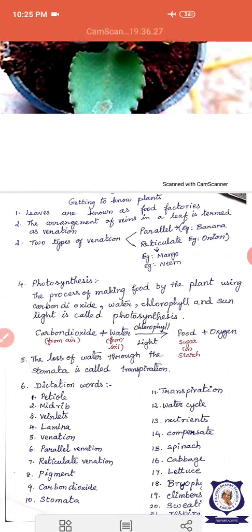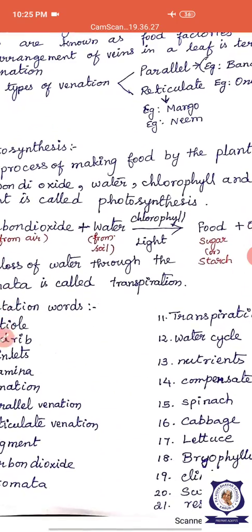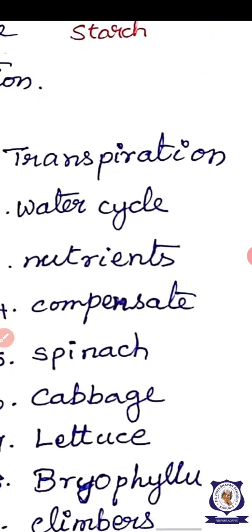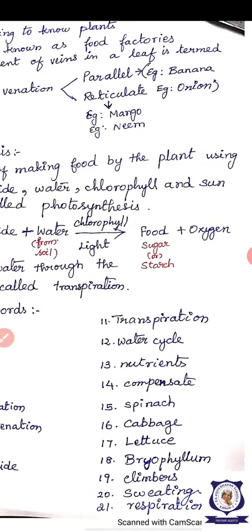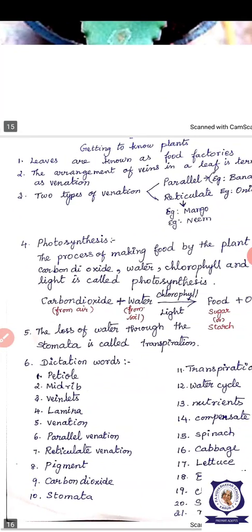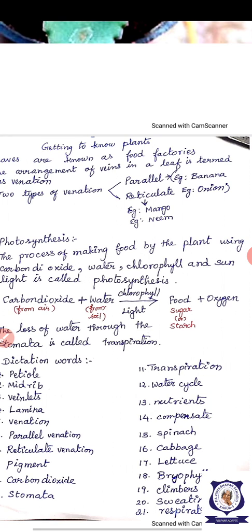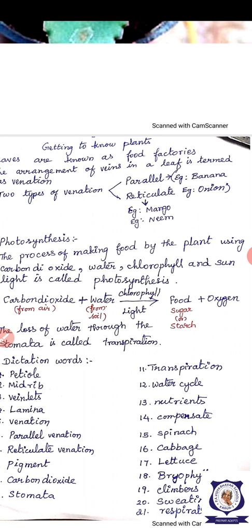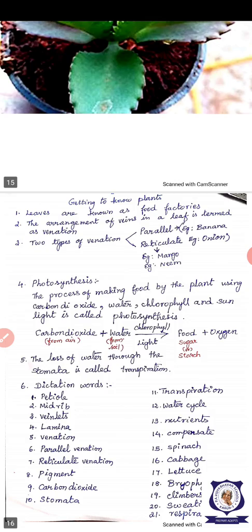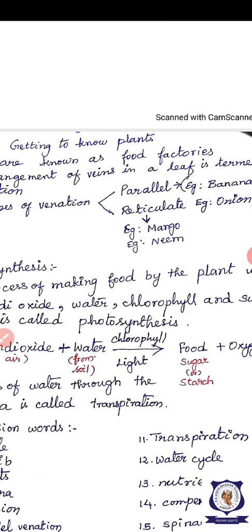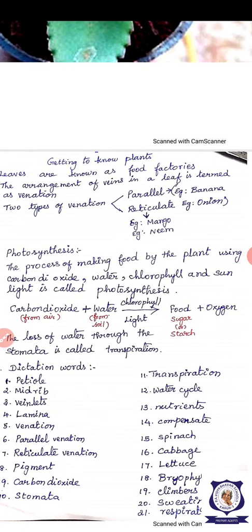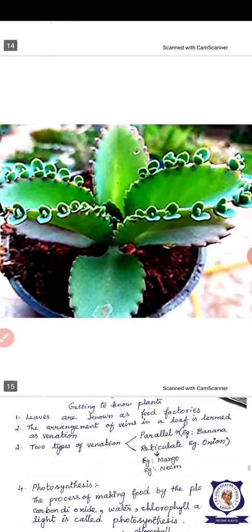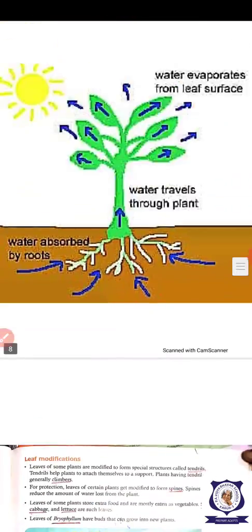Okay. So these are all the dictation words. You go through them and make a point that you must write them in the notebook. Not only the dictation words, all over this video we have discussed many points, isn't it? Those points you have to take down in the notes, and also you have to draw the picture of a leaf, the parts of a leaf, and mark the parts. Okay, now you understand, children, the leaf, parts of the leaf, functions of the leaves and all. Now I show you the parts of the leaf picture. You try to draw it.